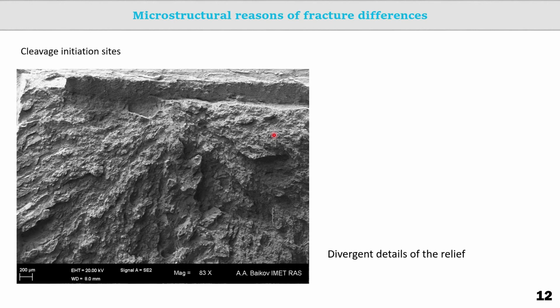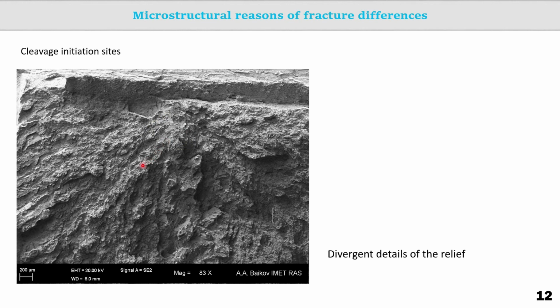The differences in the fracture process observed in dynamic curves and fracture photos are related to the microstructural differences of the tested metal. These microstructural differences are observed in macrophotographs of fractures obtained using a scanning electron microscope. Within the areas of brittle fracture, areas where the crack originates can be identified.